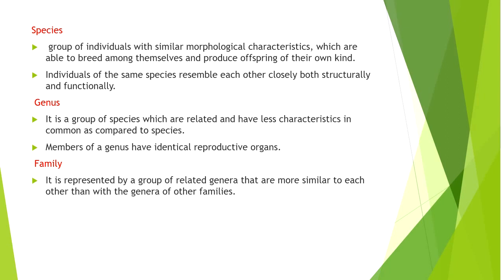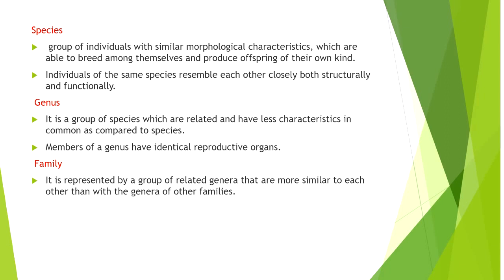They are able to breed among themselves and produce their own offspring, and as a result of breeding, all the plants are Cocos nucifera only. They resemble each other very closely, both structurally and functionally, which means all the coconut trees are similar structurally and also function-wise.